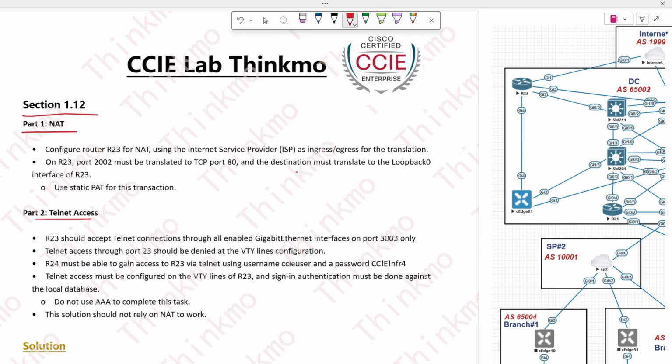It says to configure NAT address translation technology on device 23, which is the device shown in the topology diagram here. DC stands for data center, and on device 23 within AS65002, we need to deploy NAT. That means we're doing address translation, converting the addresses of our internal interfaces when traffic goes out, right? The internal interfaces' traffic gets translated as it exits to the external public network interface. This IP address gets translated to a public IP.